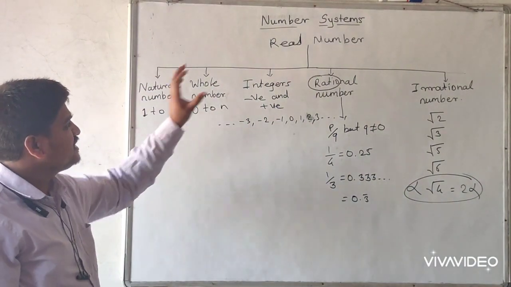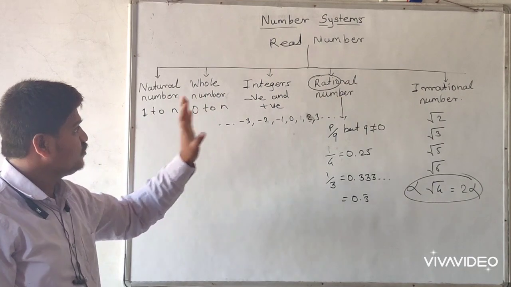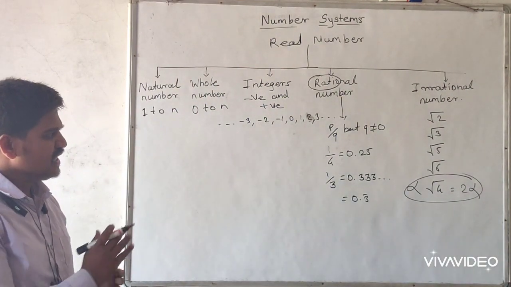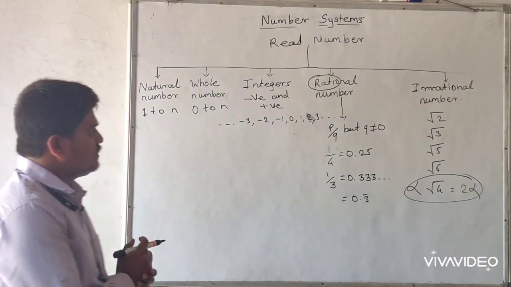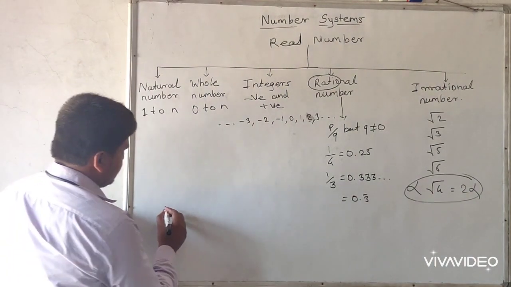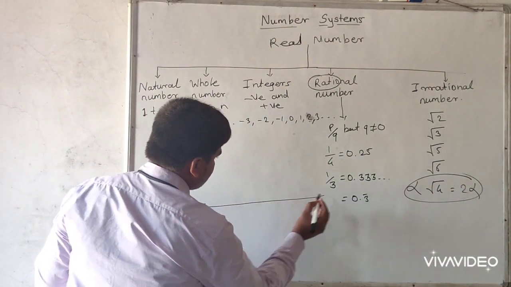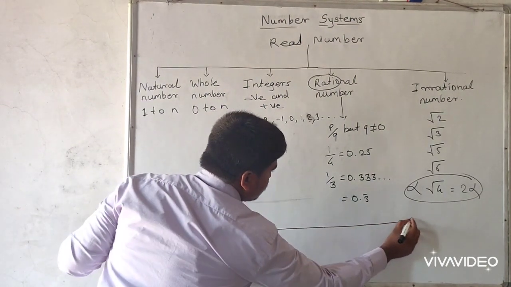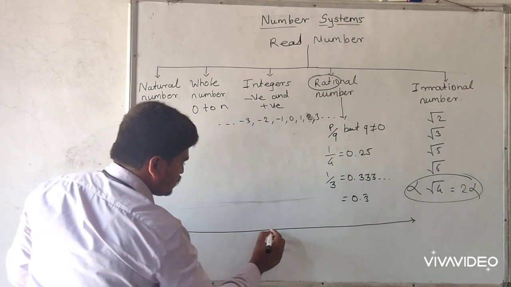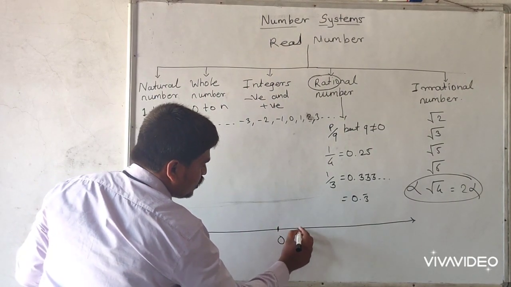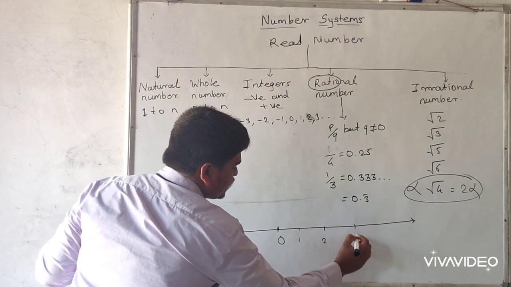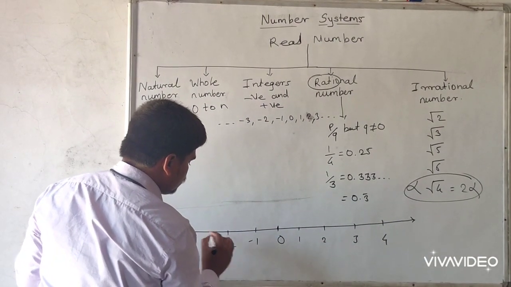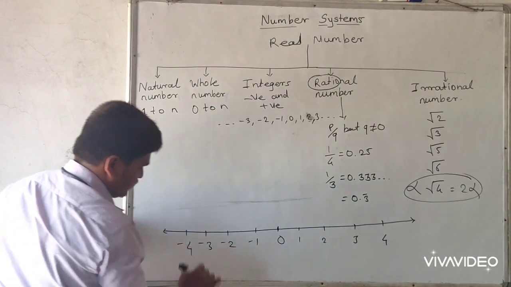So this is the explanation of number system. These are the five types which are included in real numbers. Simply we can show them on the number line. This is our number line. Here in the middle is 0, then 1, 2, 3, 4, and on the other side -1, -2, -3, -4.